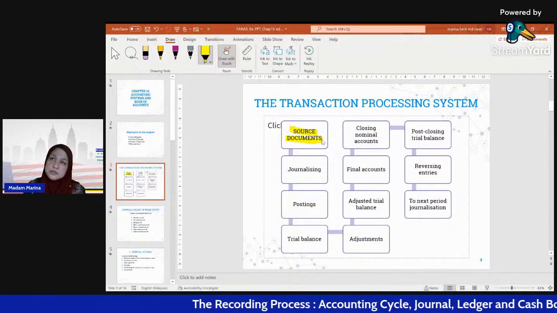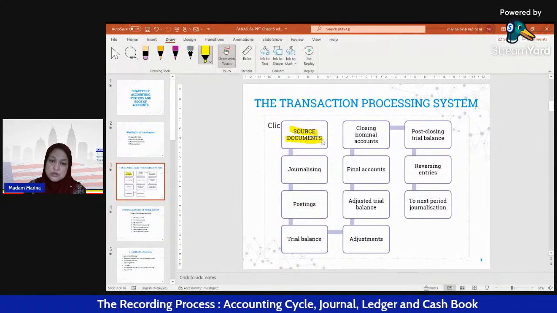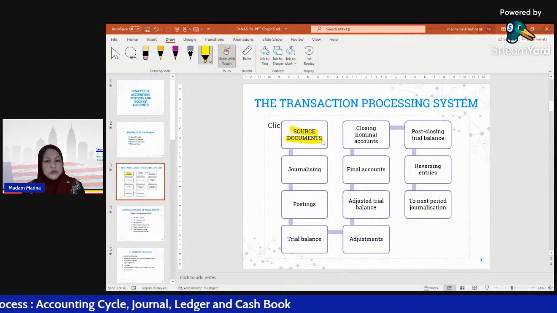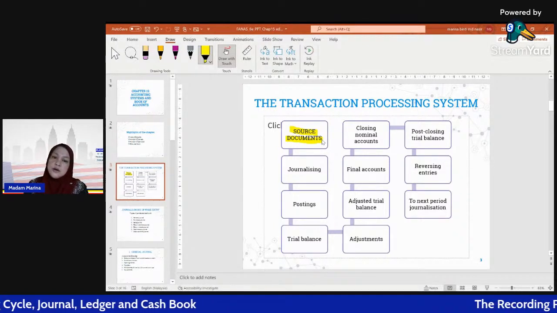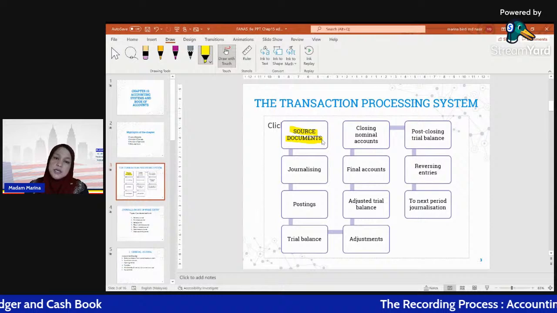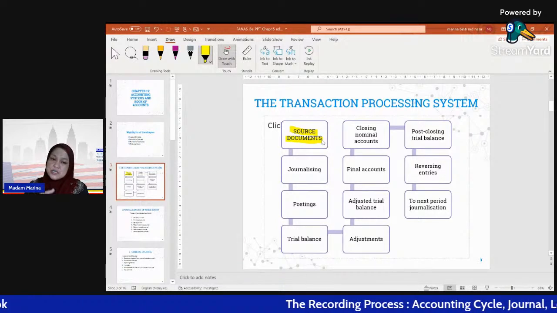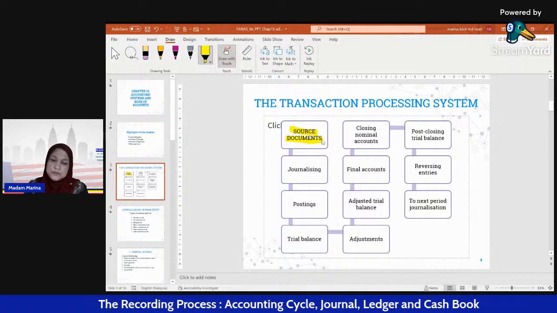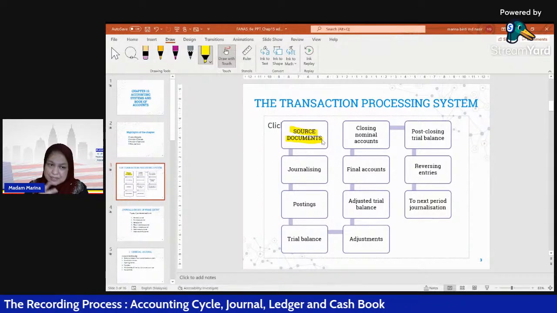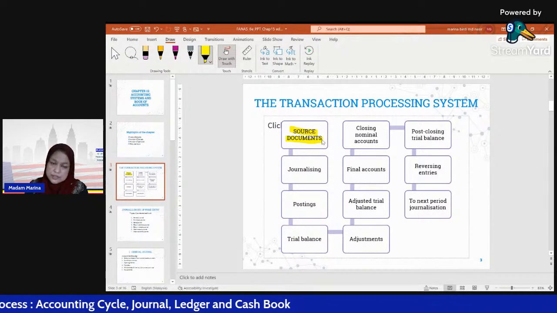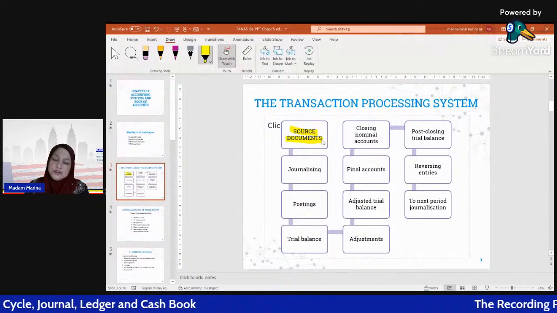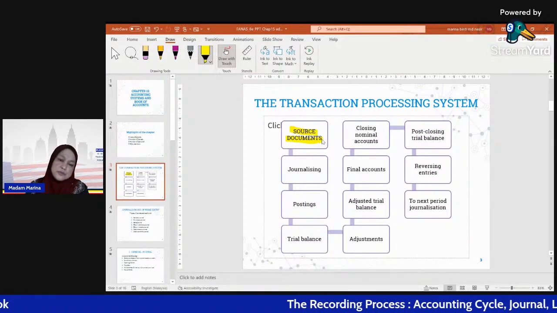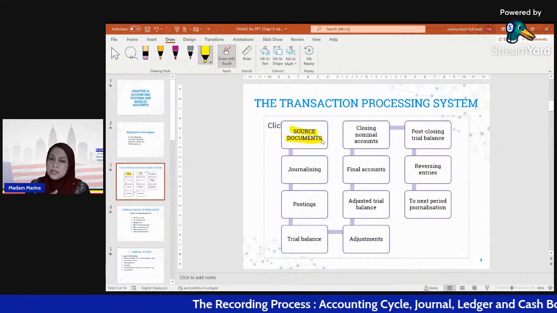Next we have cheque book. This is also a source document. And then we have credit notes and debit notes. For each document, you have to read on your own in this textbook or other sources, to familiarize yourself with all the source documents that we have in accounting transactions.